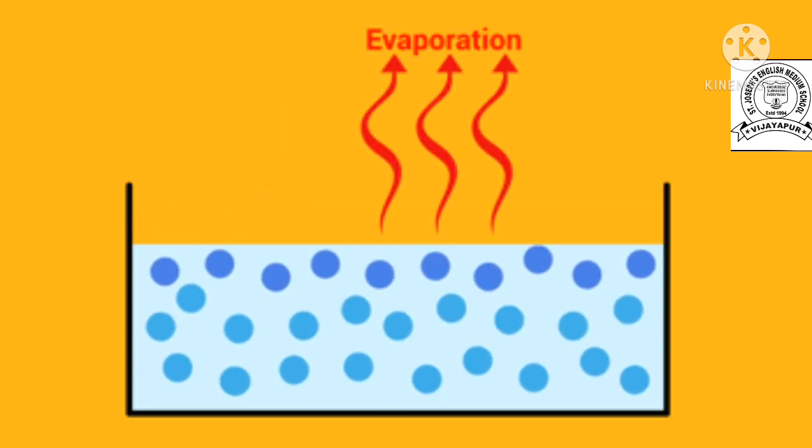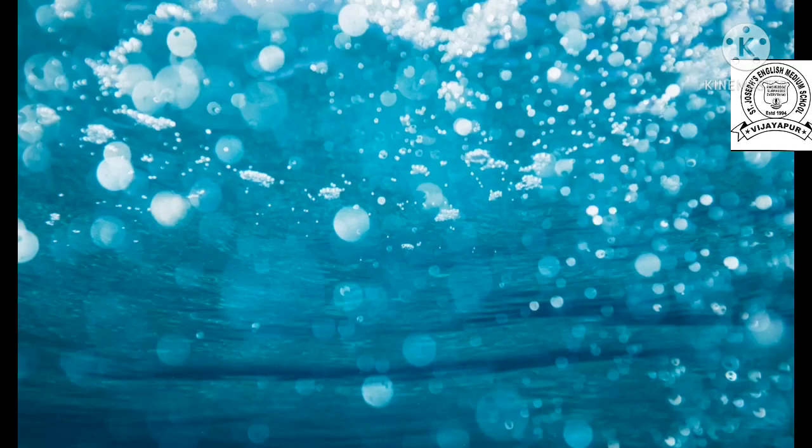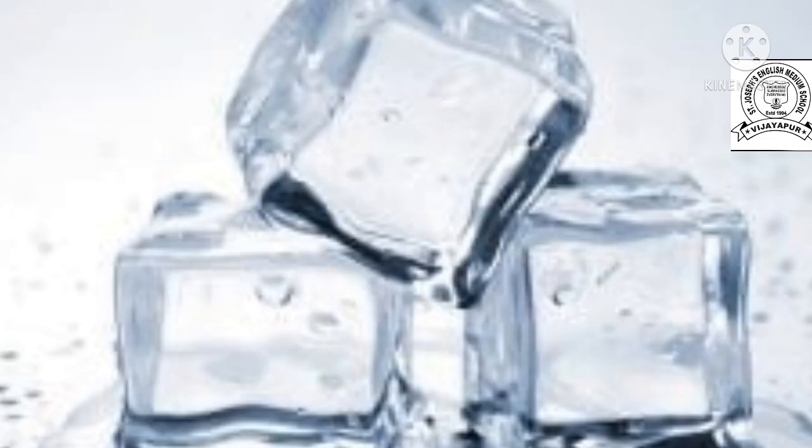Once again, water does not have a fixed shape. It can take the shape of the container into which it is poured. Only solid water has a fixed shape.